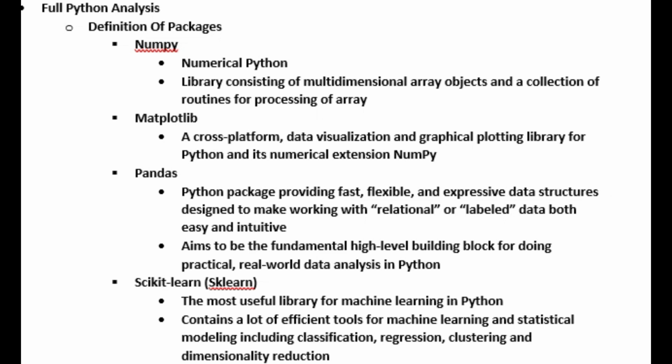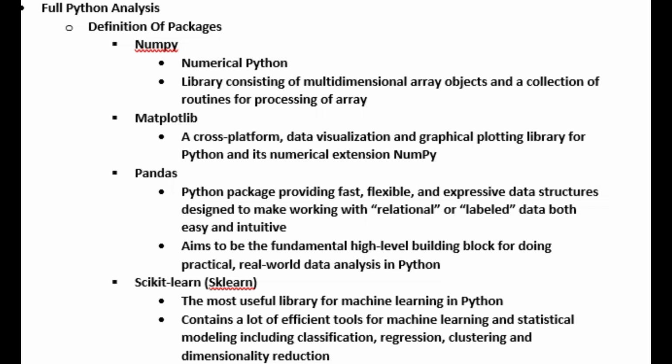NumPy is short for numerical Python. Python is arguably the world's most popular software to run code and do mathematical formulas, equations, and hardcore advanced analytics. Virtually every company uses it, right? NumPy has a library that consists of multi-dimensional array objects as well as a collection of routines for processing arrays. Matplotlib is a cross-platform data visualization and graphical plotting library for Python and its numerical extension, NumPy.